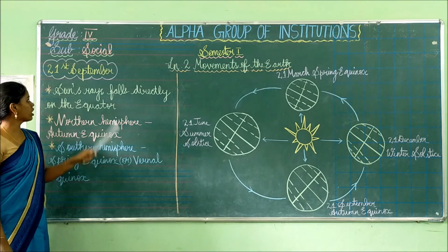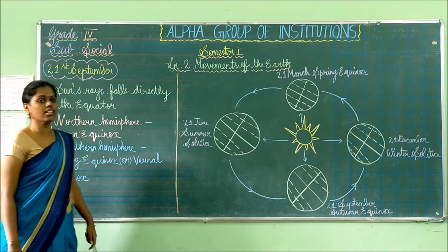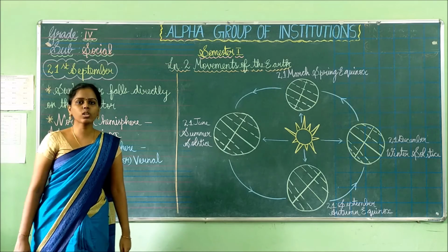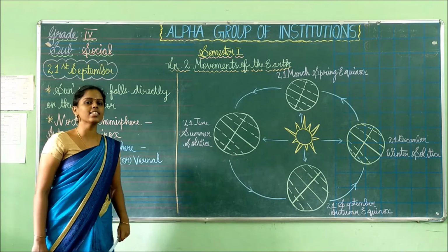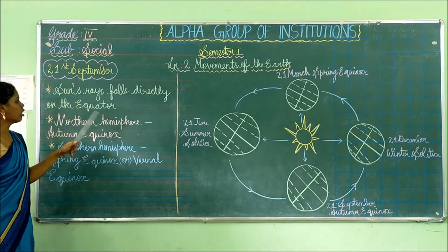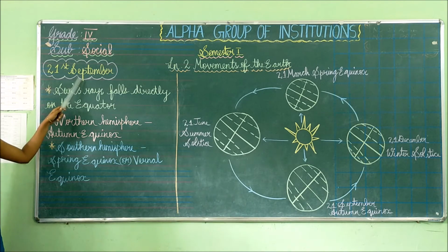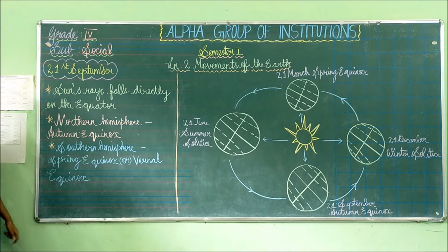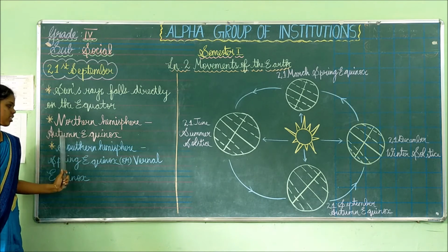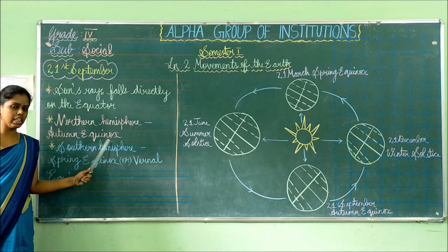So on 21st September it causes equinox. Why does it cause equinox? The sun's rays fall directly on the equator. The sun's rays are concentrated around the equator only. The northern hemisphere is experiencing autumn equinox.